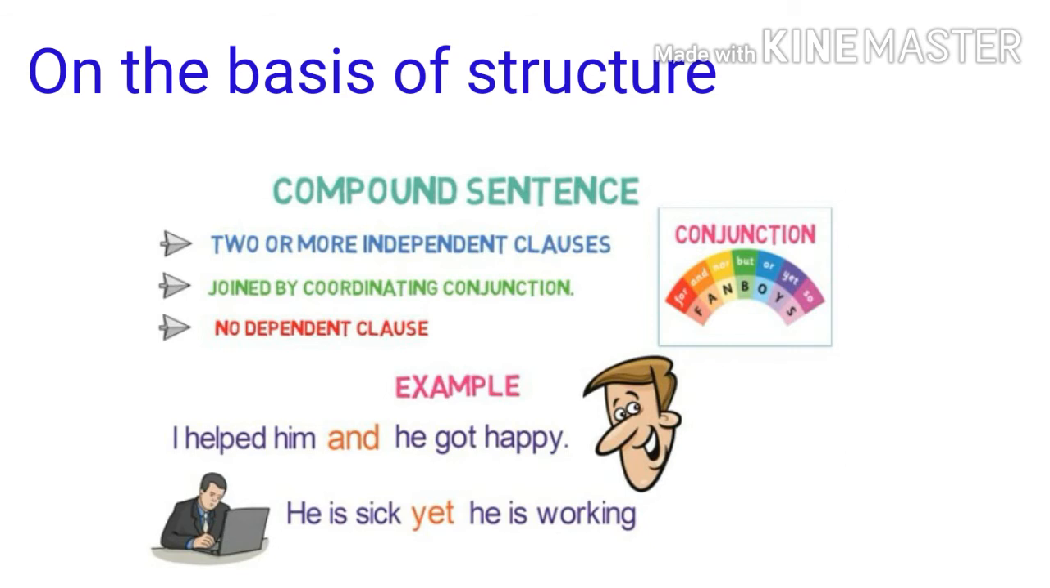Example: I helped him and he got happy. Here, and is a coordinating conjunction joining two independent clauses. Another example: He is sick yet he is working. Here, yet is used to join two independent clauses.